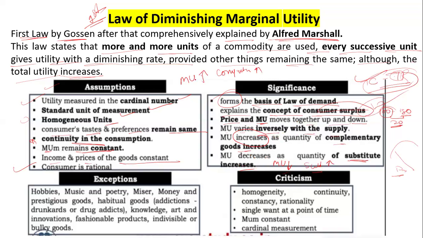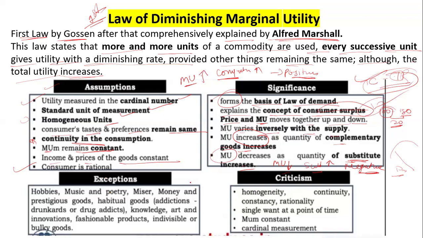The relation of marginal utility with complementary goods is a positive relation, but the relation of marginal utility with substitute goods is a negative relation. This is a negative relation.